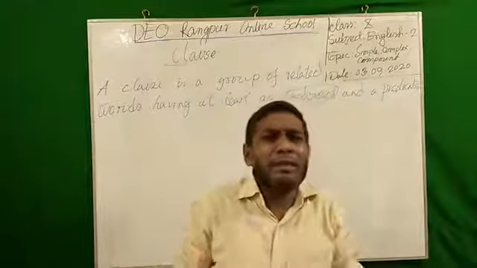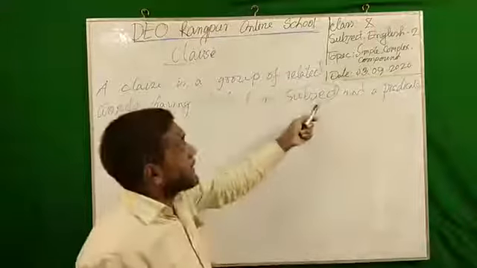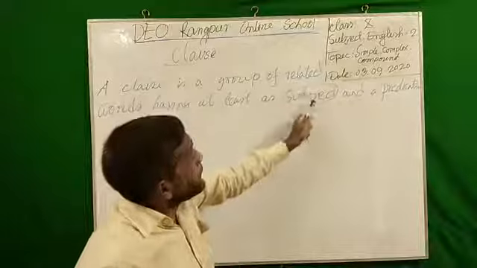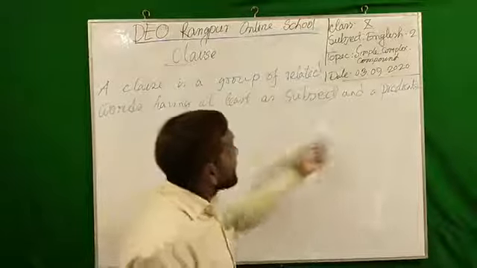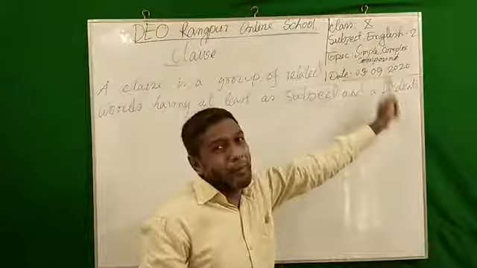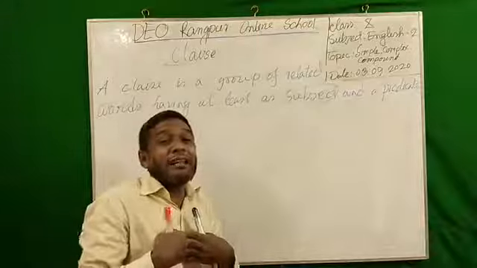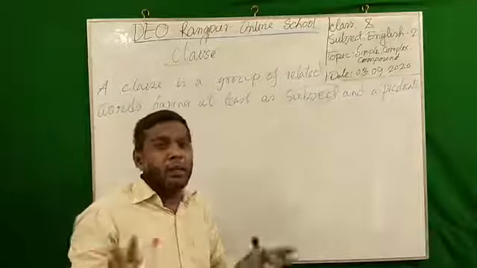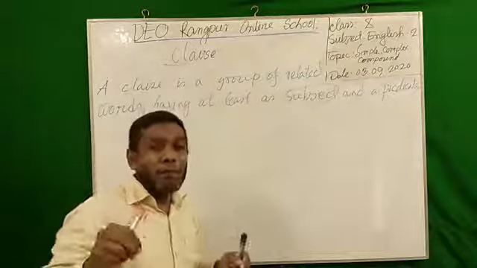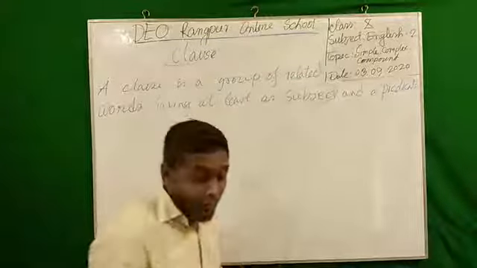It will be easier for you to understand if you take this point: if in any sentence or anywhere you see a subject and a predicate, then you can understand it's a clause. Whether it expresses meaning fully or not, that's not the matter. My matter is whether there is a subject and predicate. That will be my focusing point.